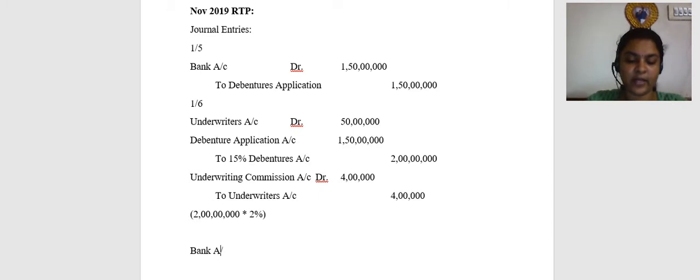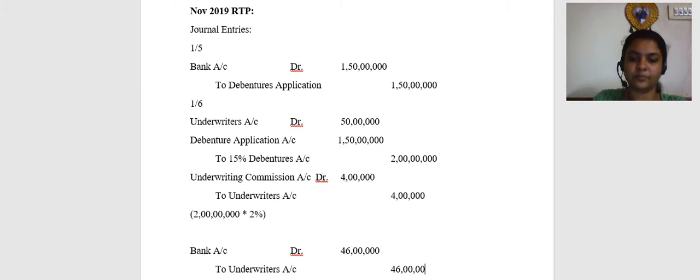So net amount receivable. I'm going to write the entry assuming the amount is received. Bank account debit to underwriters account 46 lakhs. So if underwriting is asked, this is the format in which we need to pass the entry.